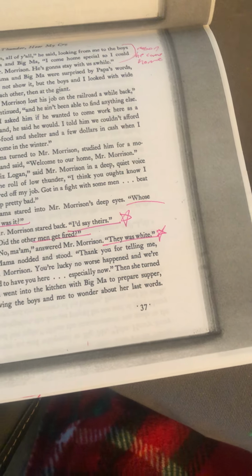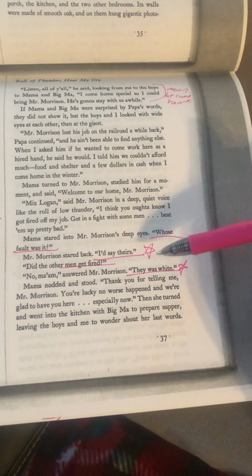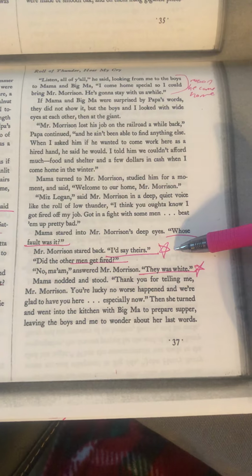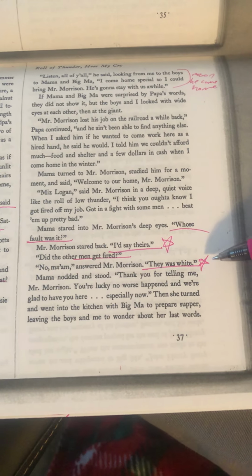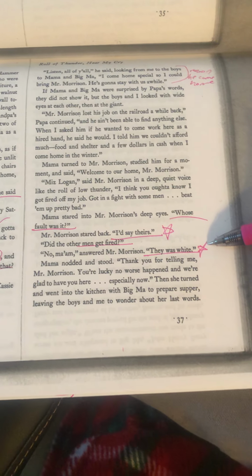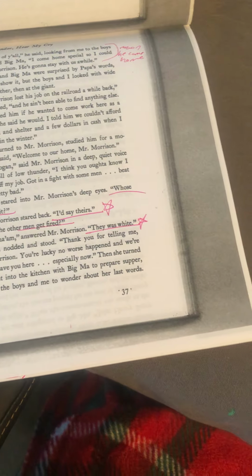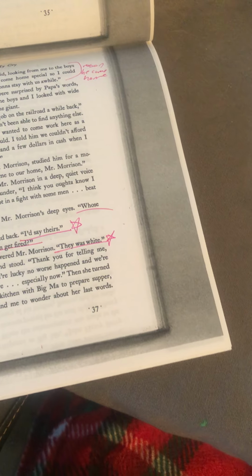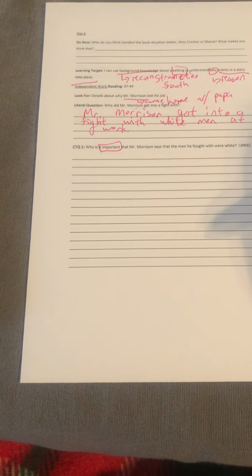So we have a few facts here based off what we've read. They started the fight. Mr. Morrison says it was their fault. We learned that they were white men. So think about, based on what we know, whose fault is it and why? Why does it matter that they were in the Reconstruction South? And what does this tell us about the times, about what's going on in Reconstruction South, what's happening there? At this time, pause the video and answer this question with 2 pieces of text evidence. Once you're finished, continue playing and we'll take a look at our next CTQ question.